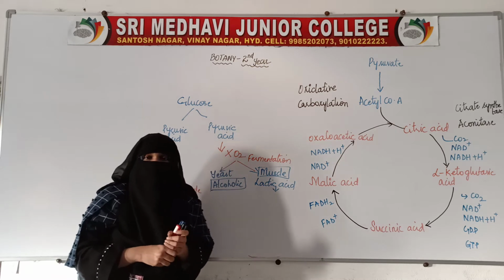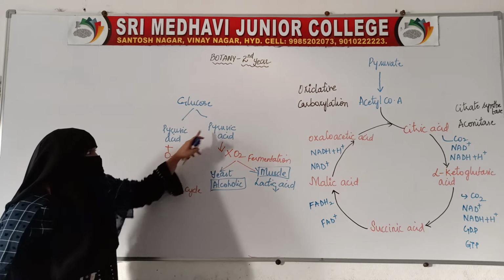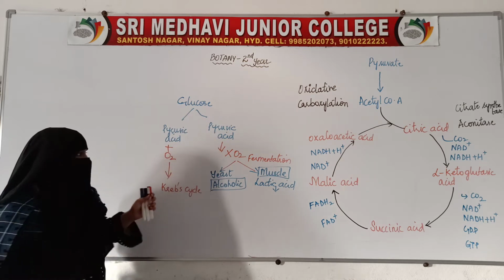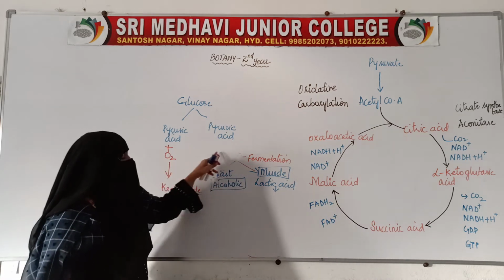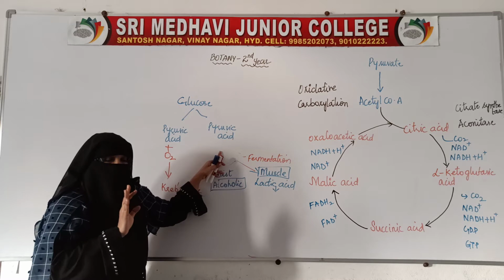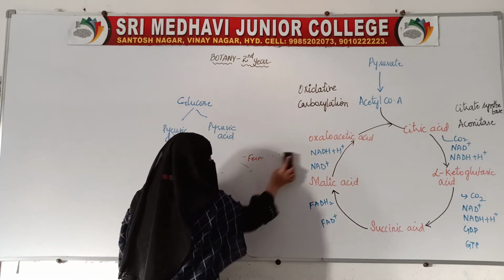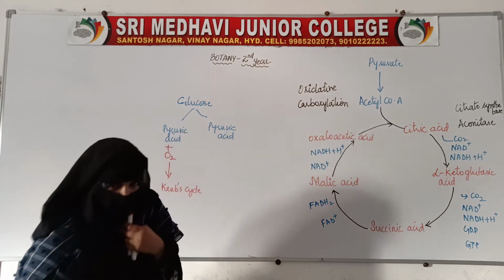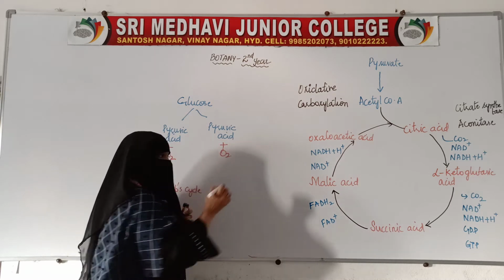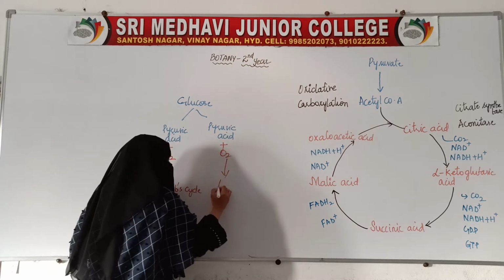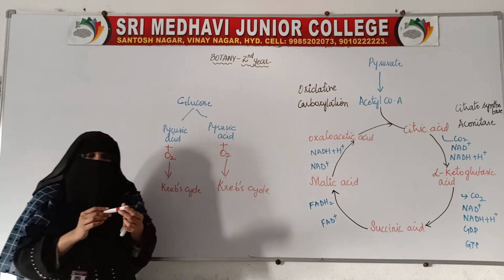In aerobic respiration, after glycolysis, glucose is broken down into two molecules of pyruvic acid, and it is not necessary that one should get oxygen and one should not. In the absence of oxygen, it performs the anaerobic pathway. If both pyruvic acid molecules get oxygen, then this pyruvic acid will undergo Krebs cycle, and this pyruvic acid will also undergo Krebs cycle.